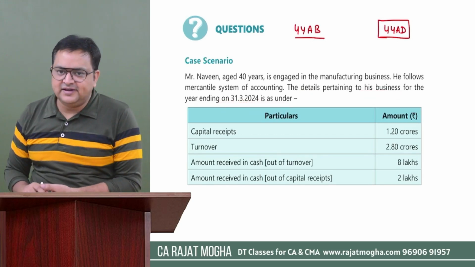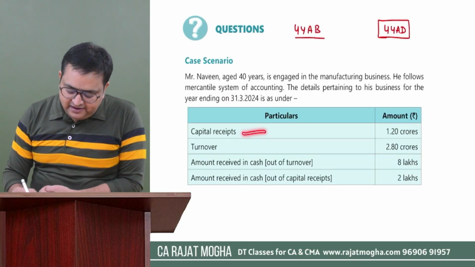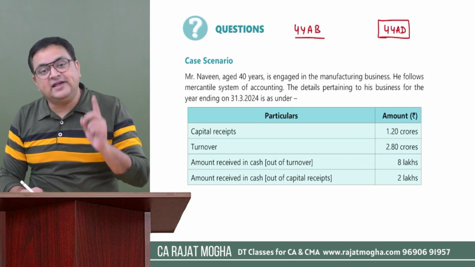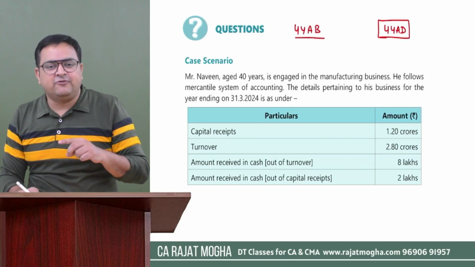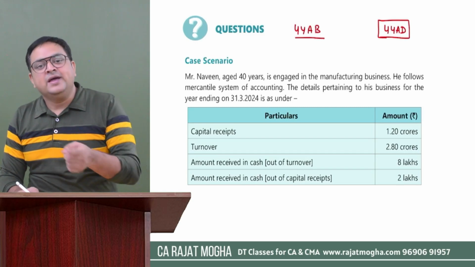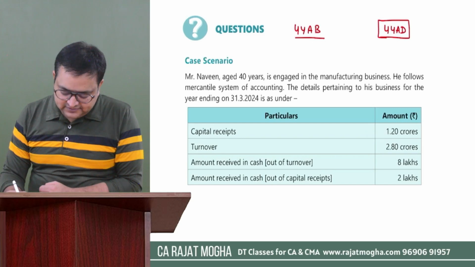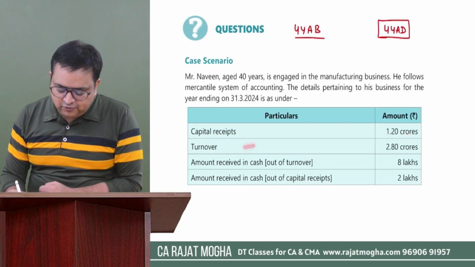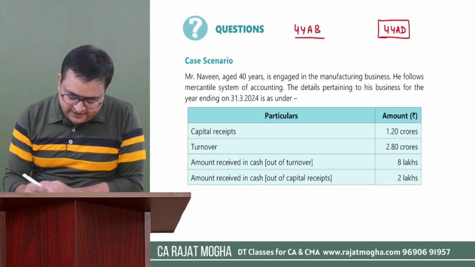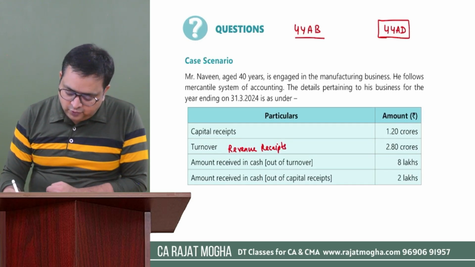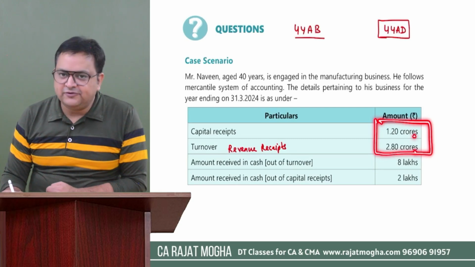So the information for this year is given to us. Capital receipts 1.2 crore. Why have they given capital receipts? This is for section 44AB tax audit, because in tax audit we require both types of receipts, revenue receipts and capital receipts, and payments also. Turnover was 2.8 crore, which is nothing but revenue receipts. So the total receipts are 1.2 plus 2.8, 4 crores.